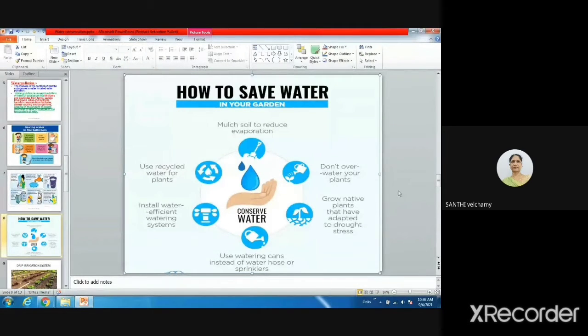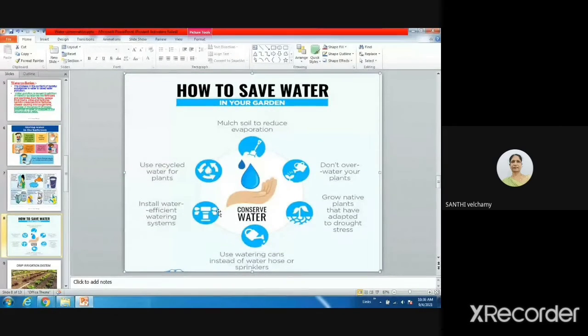And drought stress means we can also grow plants that use less water. Okay? So these are the methods. And while watering the plants, you can use a water efficient system. Nowadays a special method is drip irrigation.